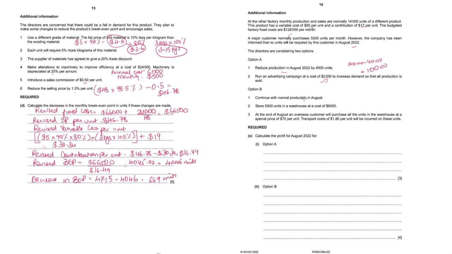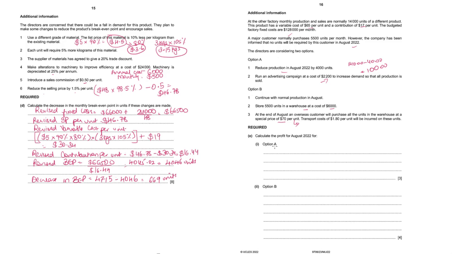Option B, continue with production of 14,000 units and store 5,500 units in a warehouse. So the units the customer does not buy will be stored in a warehouse at a cost of $6,000, and at the end of the month an overseas customer will purchase all the units at a price of $70. Transport cost will be $1.8. So how much will be the contribution for this will have to be calculated separately. We'll do it when we do the answer.